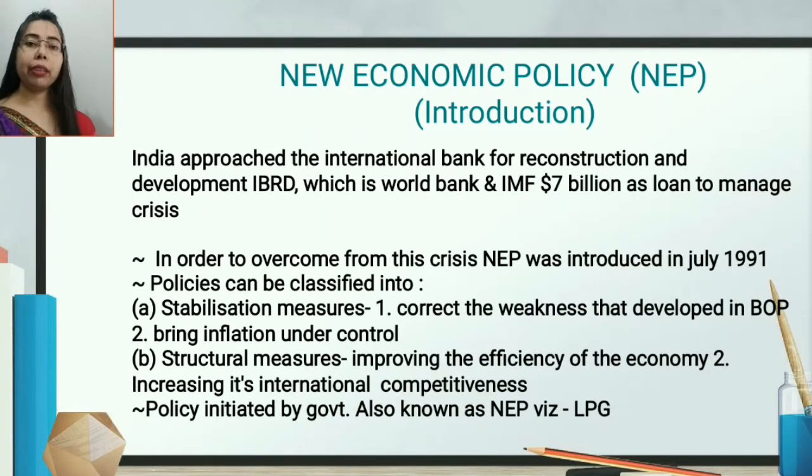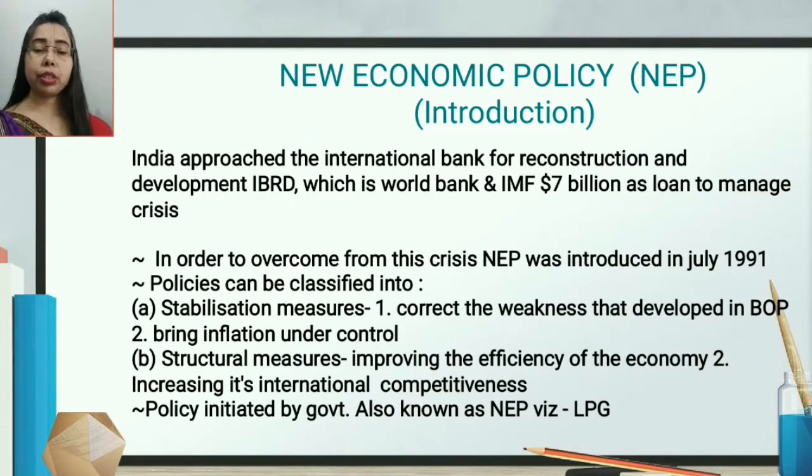That $7 billion we have taken as a loan, and we are paying it back. We have not yet overcome those payments, those loans. Why did we take this loan? Just to overcome the crisis, which happened due to the policy which we had implemented.